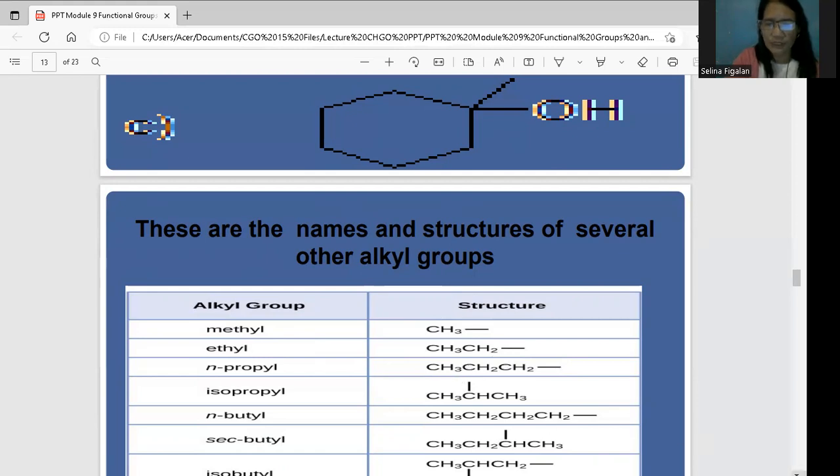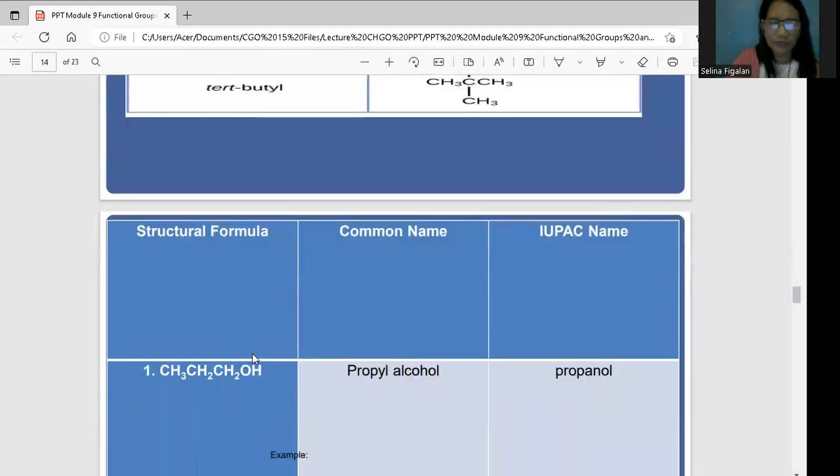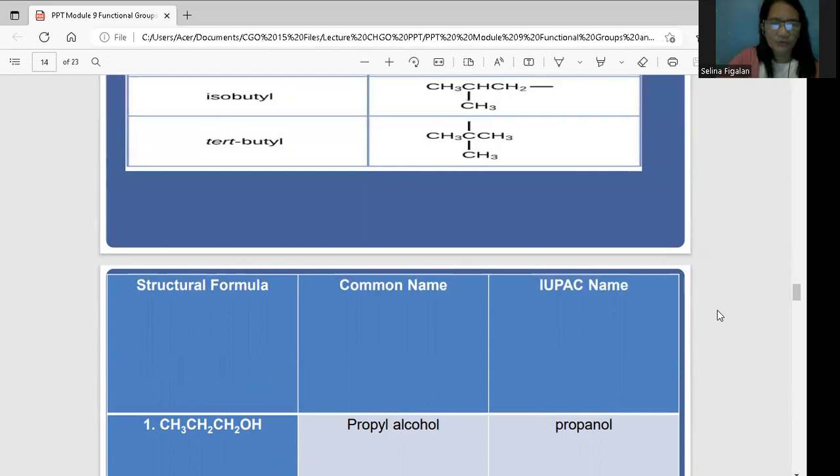So, these are the examples here. Okay, the structural formula is CH3, CH2, CH2, meron siyang hydroxide. Okay, so this is, ano bang tawag doon? Pag CH3, CH2, dalawang CH2, akyat tayo sa taas. Okay, dalawang CH2, isang CH3.